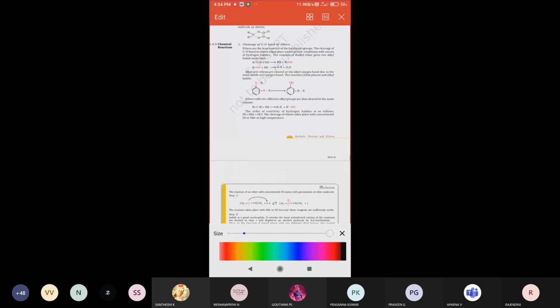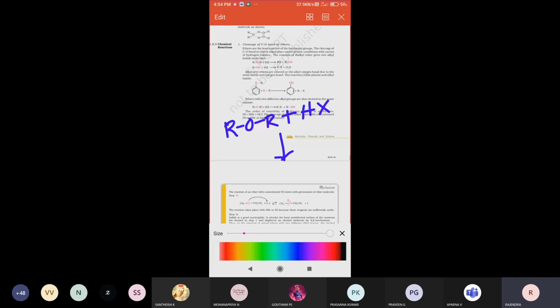Now, how does this C-O bond cleavage take place in ethers, and what type of compounds form? Let us see. We take the ether ROR reacting with a hydrogen halide, HX. The bond breaks between carbon and oxygen.